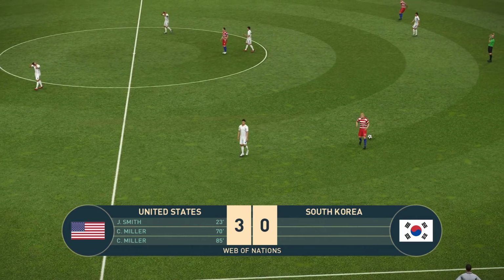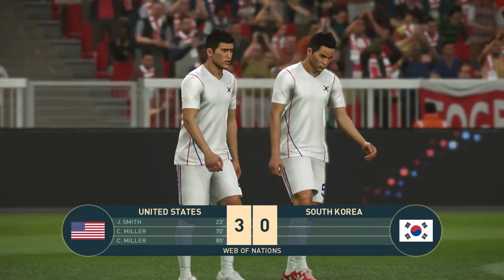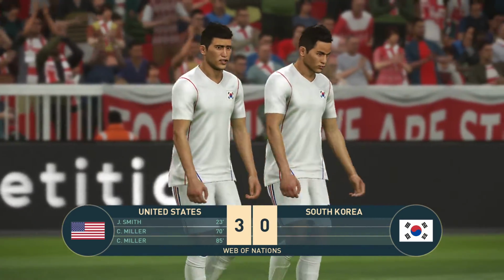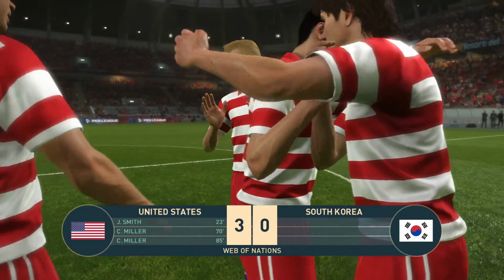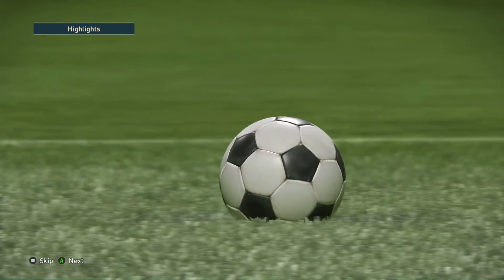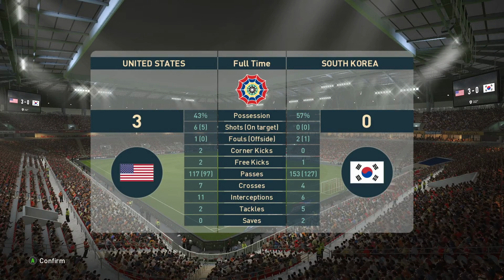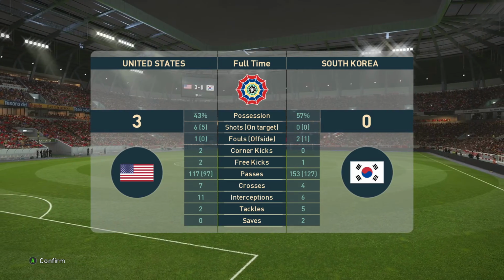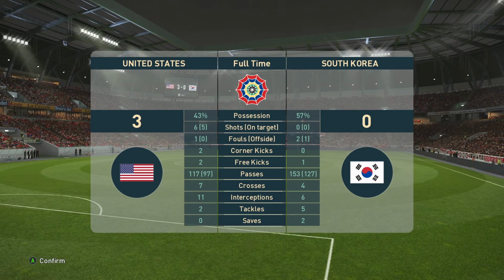And there it is, the final whistle. It's ended. The United States 3, South Korea 0. Smith got the opener. And then Miller scored twice in the second half to give the US a comfortable victory here. They move on to 22 points. Just a few points behind India. 2 points behind Spain. Stay tuned because Spain and India, their 2 games come up tomorrow.